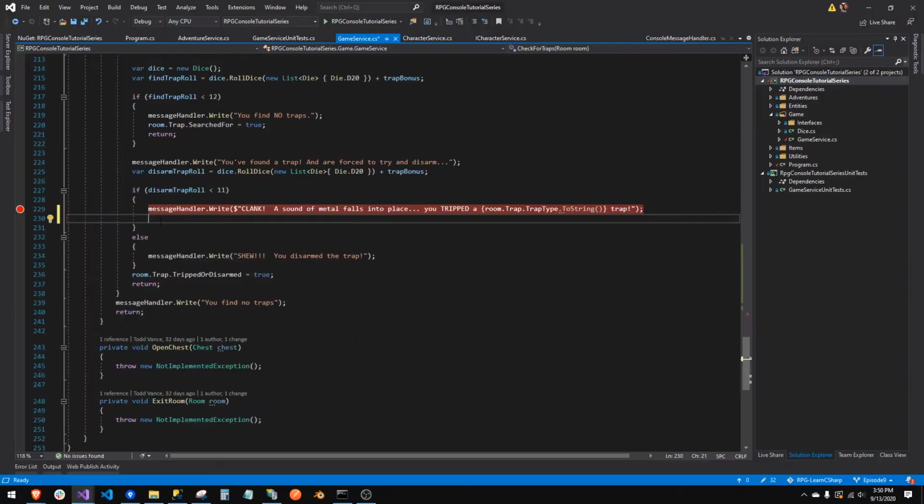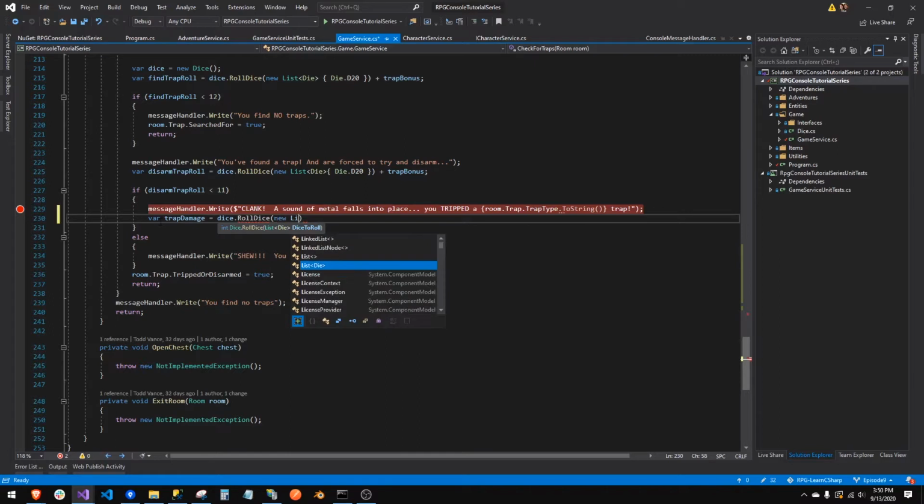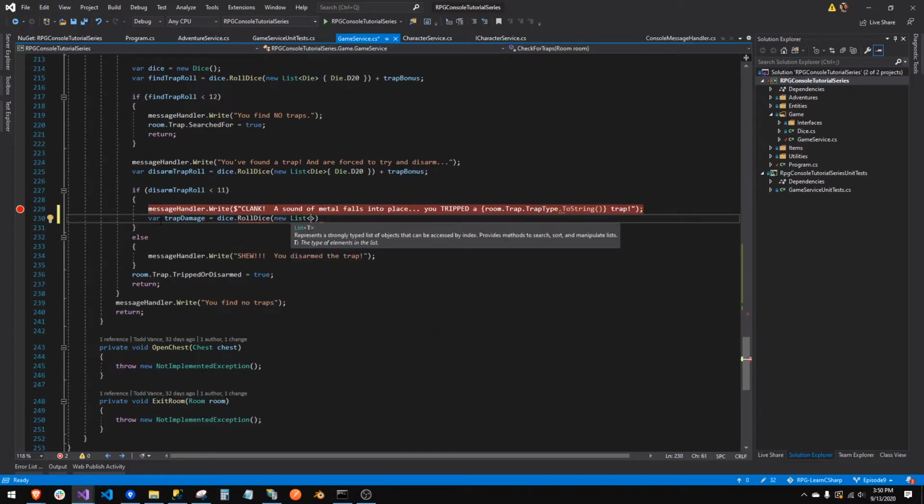So we need to roll the dice for the trap. So trap damage equals, and let's use our dice. Remember we have this awesome dice thing. So we're going to say roll dice. And what kind of dice do we want to roll? We need to make a new list. We only want 1 dice. We can make a new dice list right in line here.